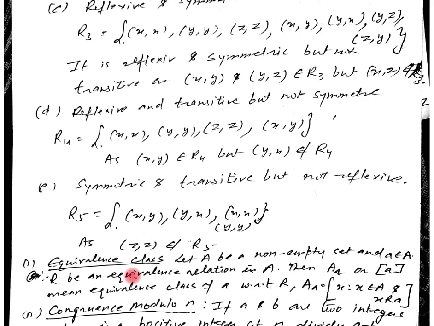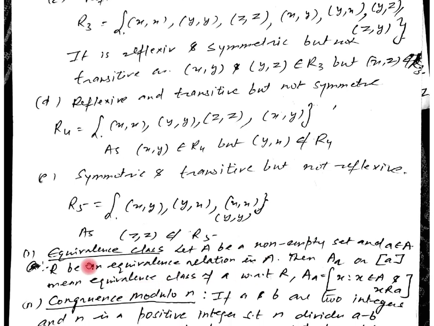Yesterday we did the question where we had to find all the lines which are related to the line parallel to y equal to x plus 4. So it means we have to find the equivalence class of that given line. Similarly here, listen again. Equivalence class of any element belonging to A means all the elements of A which are related with the given element. That is known as the equivalence class of any element of A.